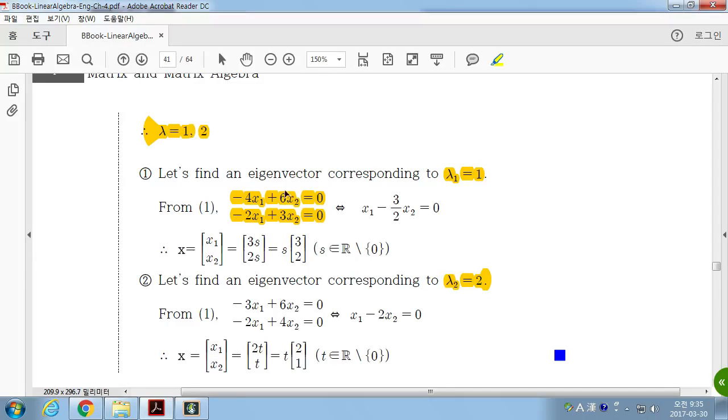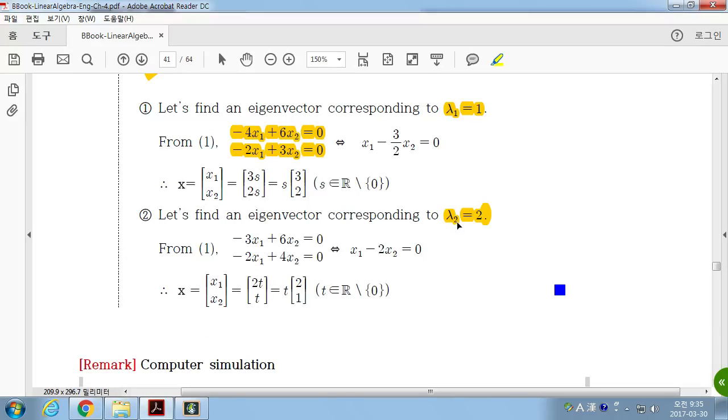Then we will have the solution. That will be the eigenvector of A corresponding to the eigenvalue lambda 1. If you substitute lambda 2, then we will have a different linear system of equations. Then you can find the solution of it. That will be the eigenvector of A corresponding to the eigenvalue 2.